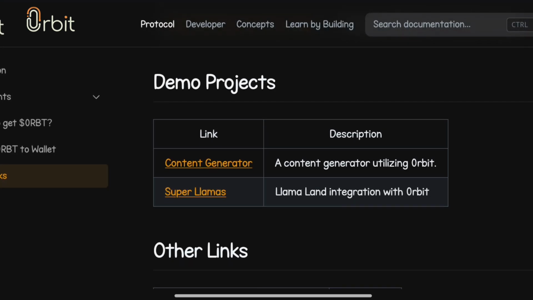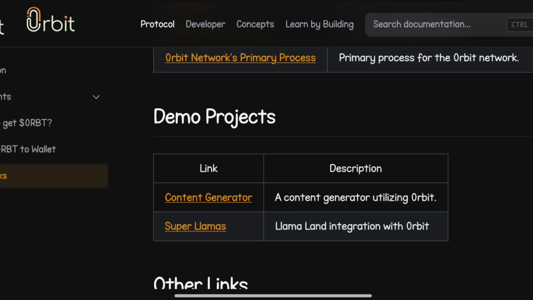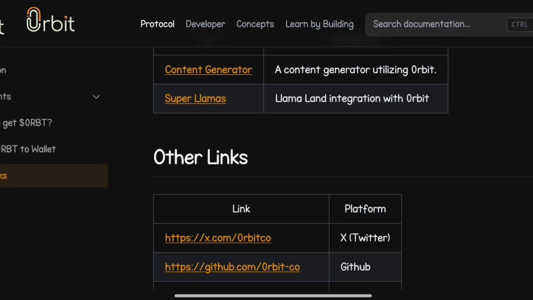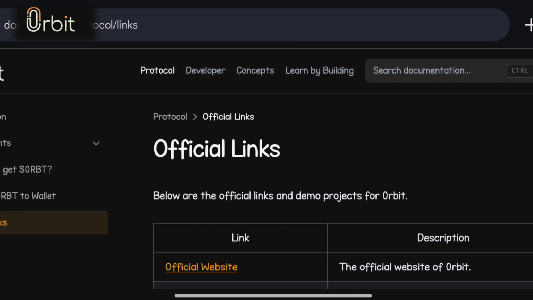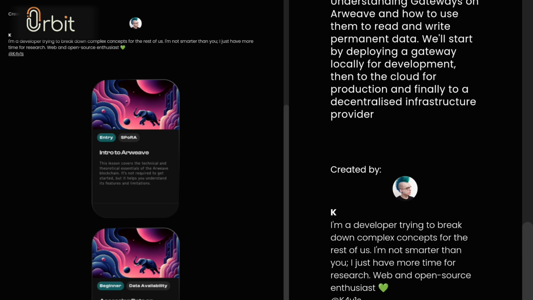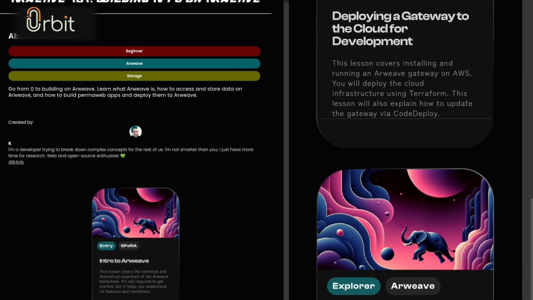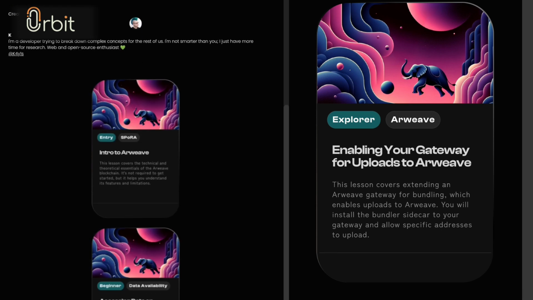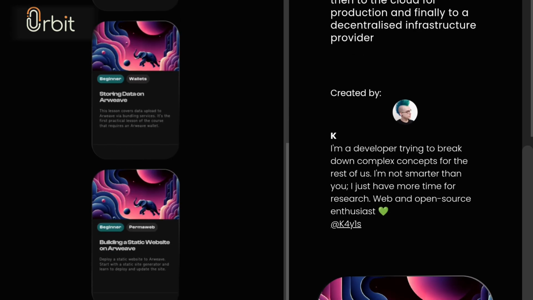After that, if you come to docs.orbit.co/protocol/link, you get a demo project section. Here you get two links, one is Content Generator and the other is Super Labs. These two projects are purely built on the Orbit ecosystem. Along with that, if you are interested in building apps on the Arweave network, I mentioned these two links in the description section. Here you get every resource from entry level to advanced level. With the reference, you can create some massive apps on the Arweave network as well as the Orbit network.